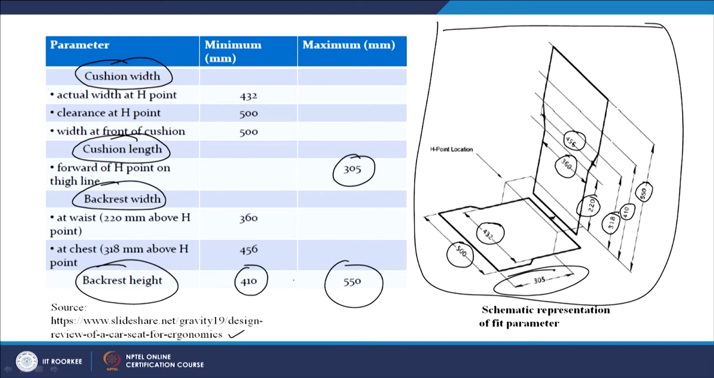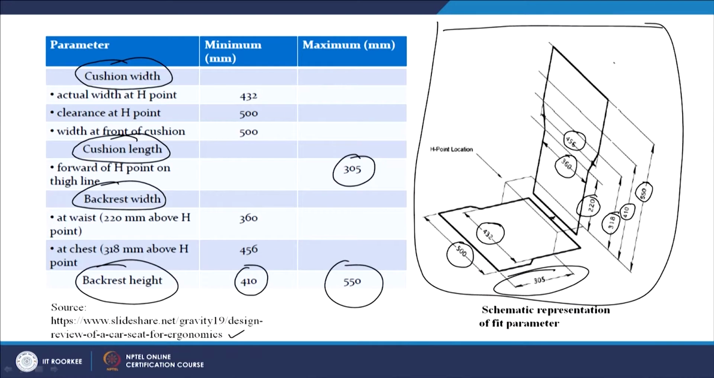So you can see that there are standard guidelines regarding the width of the seat, regarding the height of the backrest, regarding the cushion length and cushion width. So width also is fixed, length also is fixed, height also is fixed. So this is a very good data which can be used by the car seat designers.